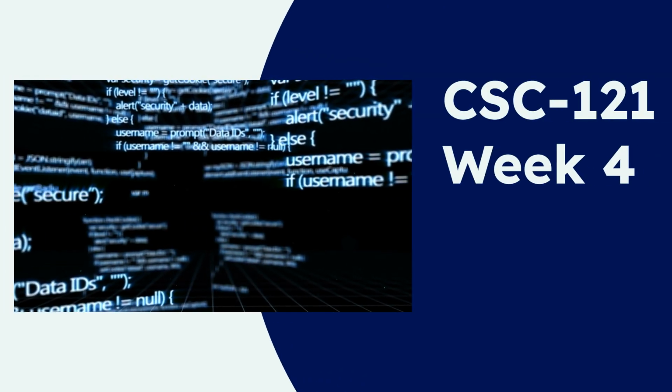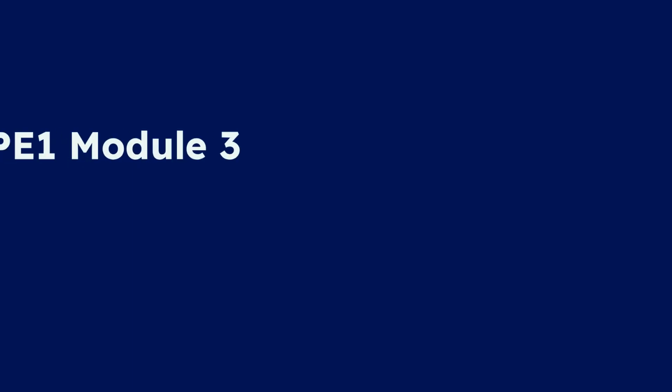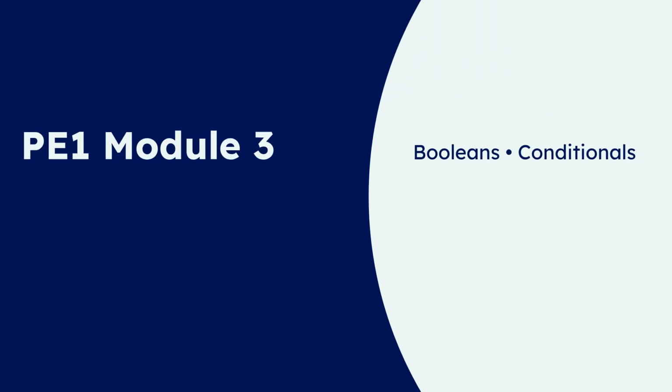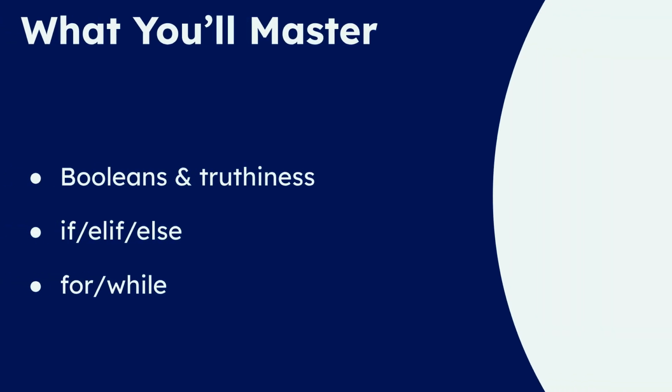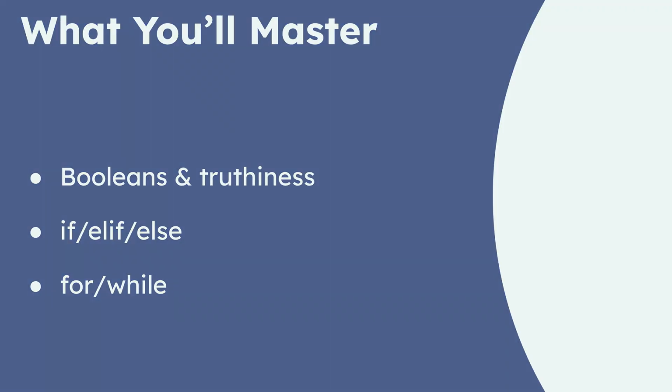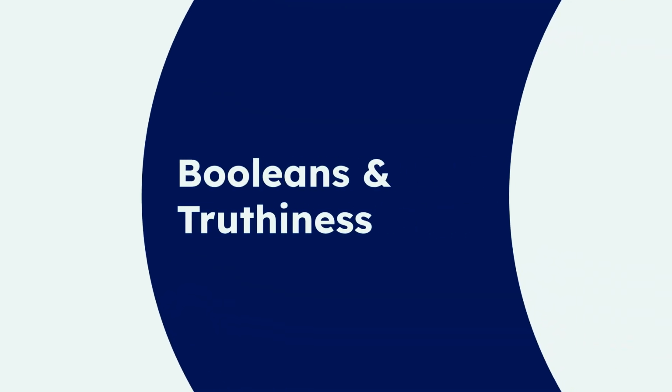We are diving into PE1 Module 3. This week's core topics are Booleans, conditionals, loops, lists, and bitwise operations. By the end of this module, you will master Booleans and truthiness, if, elif, else, and for and while loops. Let's start by looking at Booleans and how Python determines truthiness.